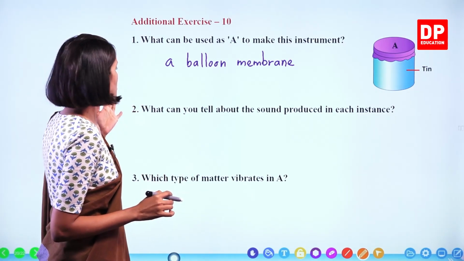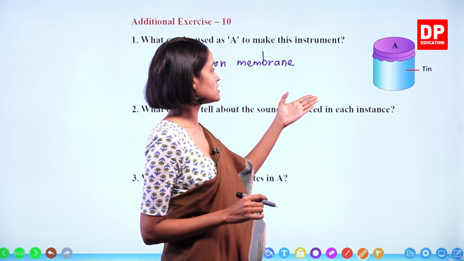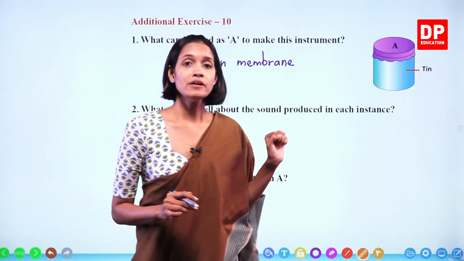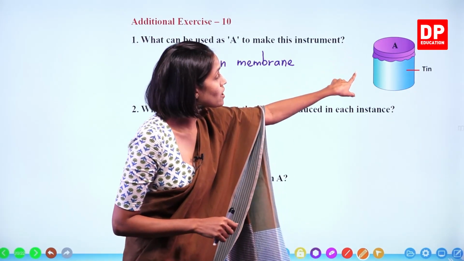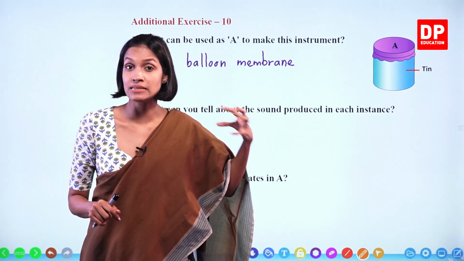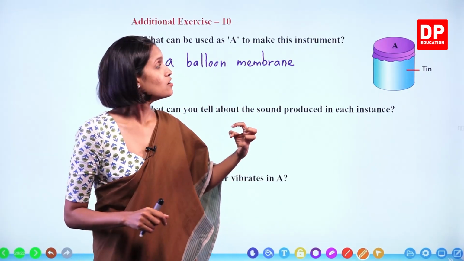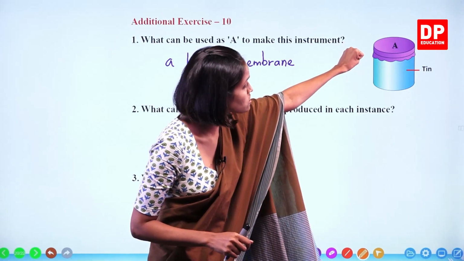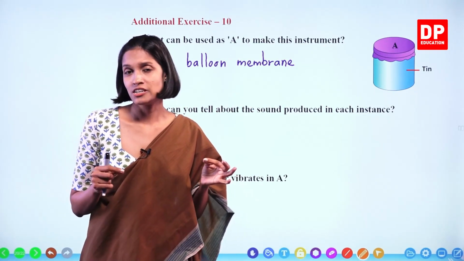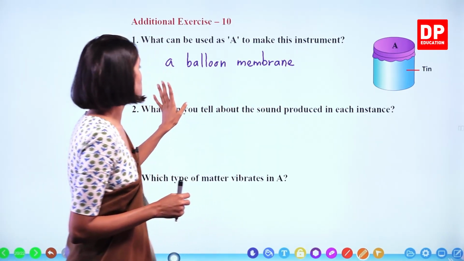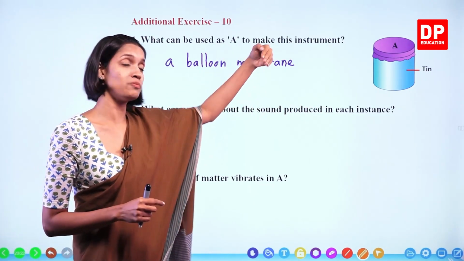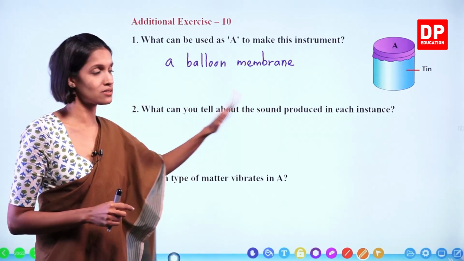Next one. What can you tell about the sound produced in each instance? Now, do you remember when I was explaining this in the lab? When I stretch this balloon membrane more, what happened to the sound produced? The intensity is very high, right? We can hear the sound better. But what happens when I reduce the stretchness of the balloon membrane, children? The intensity gets lower. So, what can you tell about the sound produced in each instance? Which means when the balloon membrane is stretched and when it is not.